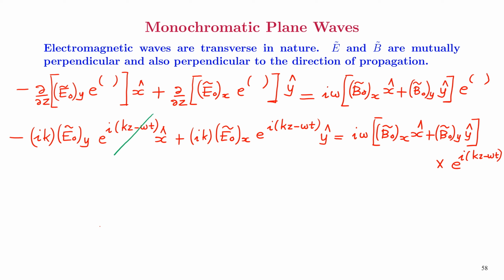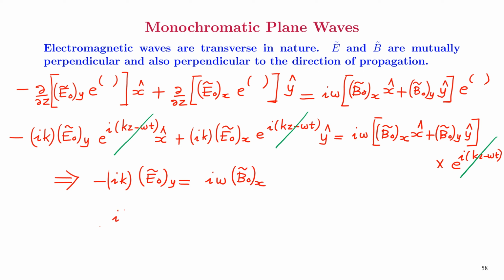We can cancel all the exponentials, and this will be negative of ik E0y equal to i omega B0x, and ik E0x equal to i omega B0y.